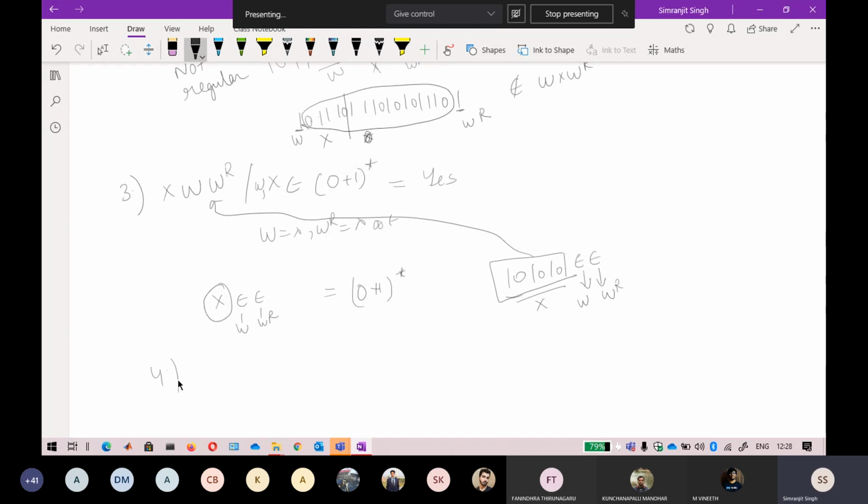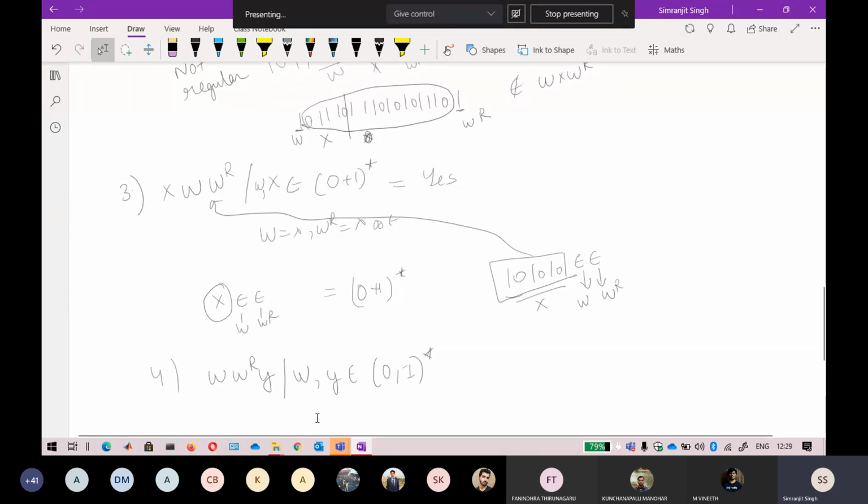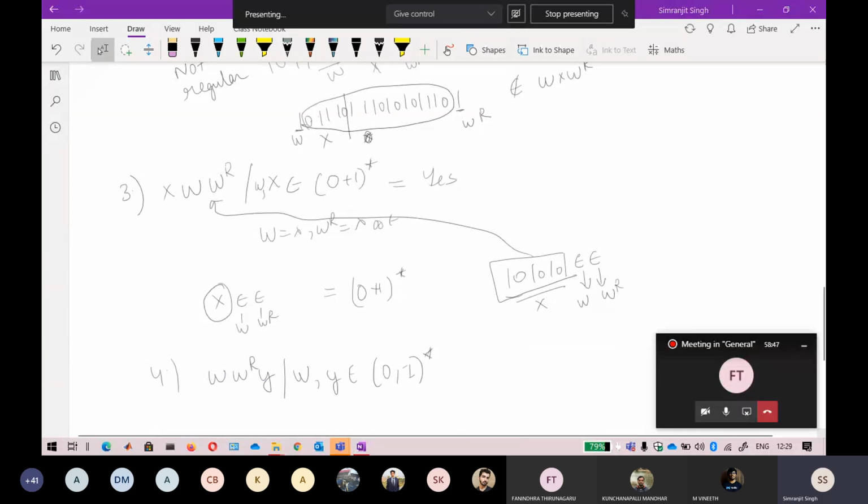And in a similar way, if I just change this question to W, WR and Y. Okay, so is this language a regular language or not? I think most of you will get the answer now because it will follow the same principle here. Okay, so just try it yourself and tell me what the answer will be. Just post your solution.